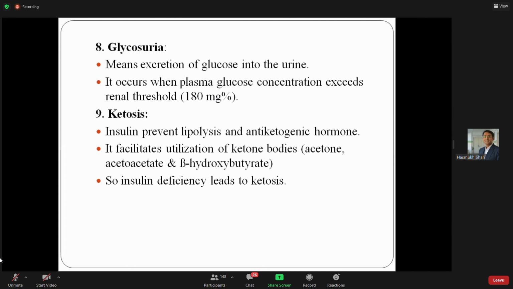Ketosis. Insulin prevents lipolysis and is known as the anti-ketogenic hormone. As well as it facilitates utilization of the ketone bodies, mainly acetone, acetoacetate, and beta hydroxybutyrate. So when insulin deficiency occurs, ketone bodies are not utilized properly. That's why there is a development of ketosis.